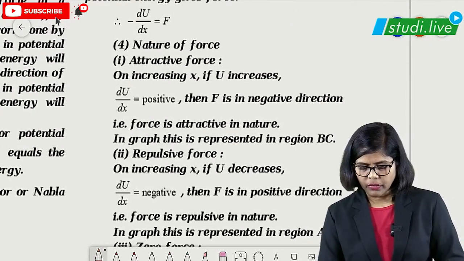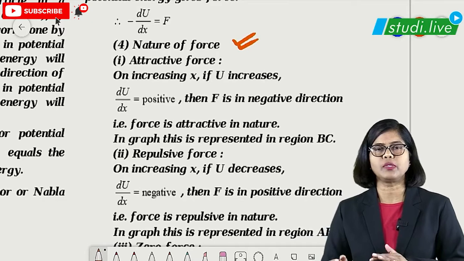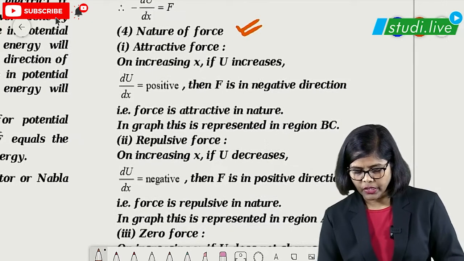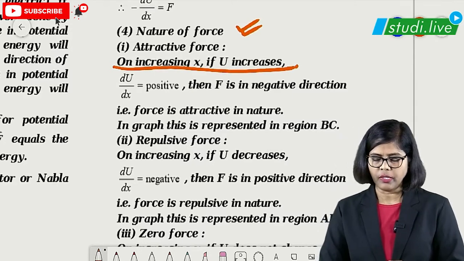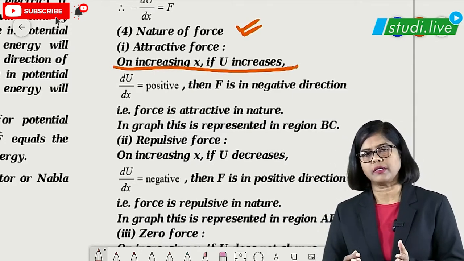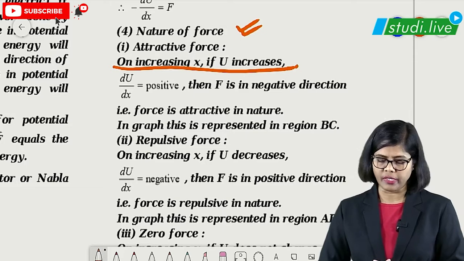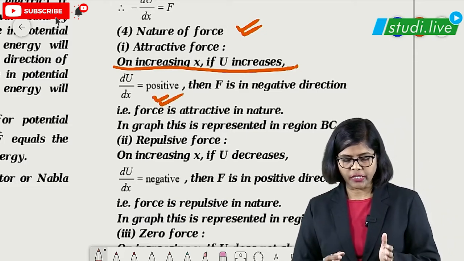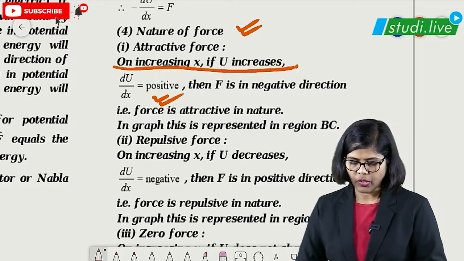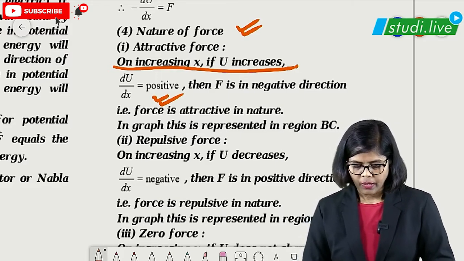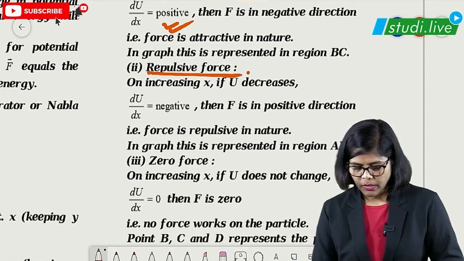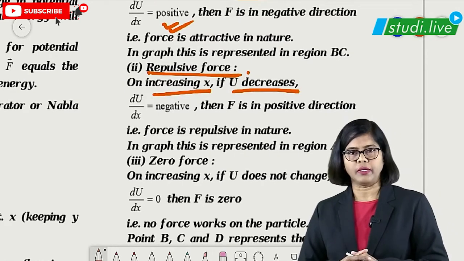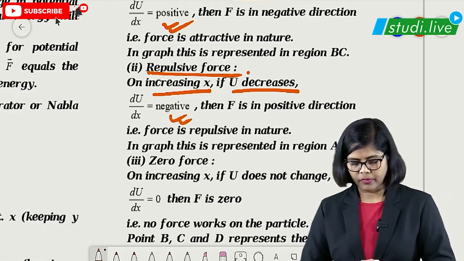Then we will talk about the nature of force, that is attractive force and repulsive force. For attractive force, this is the condition: on increasing x, that is the distance, potential energy goes on increasing. So for attractive force, the slope of potential energy per distance is positive. And for repulsive force, on increasing x, potential energy goes on decreasing, so it is negative.